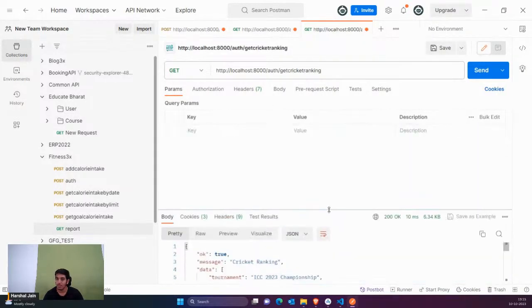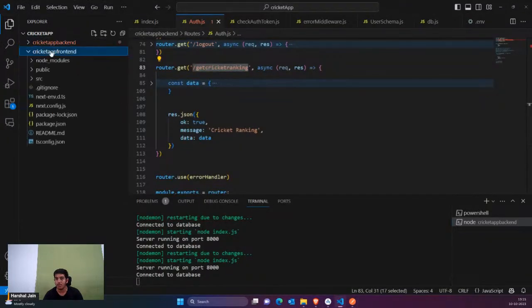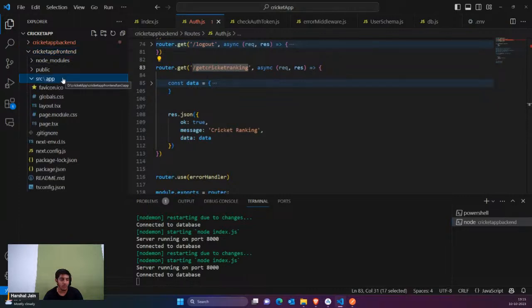Now guys, I have to use these same APIs in the front end. The integration is very easy. Now let's use that. My backend is running here, so I would simply go to the front end. First of all, we have to set up a few things.